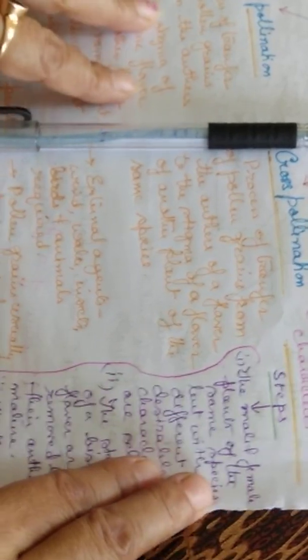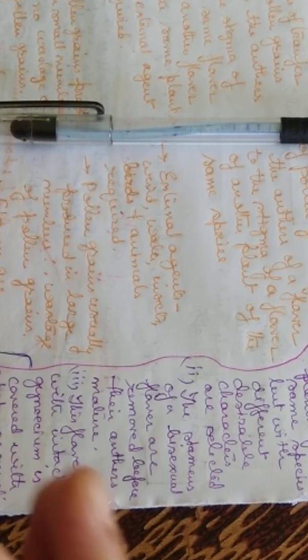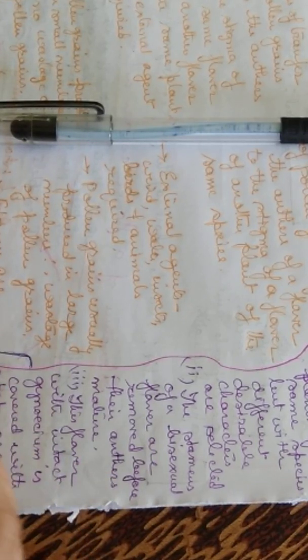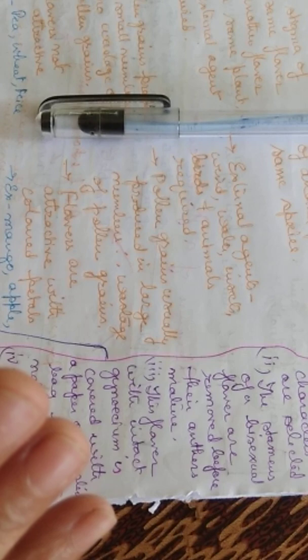Then the stamens of the bisexual flower are removed before the anthers mature, and the flower with intact gynoecium is covered with a paper or muslin bag so that natural pollination does not occur.